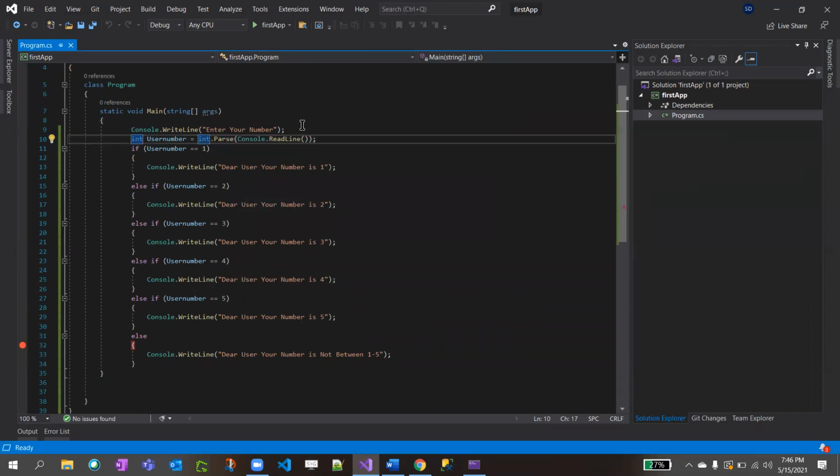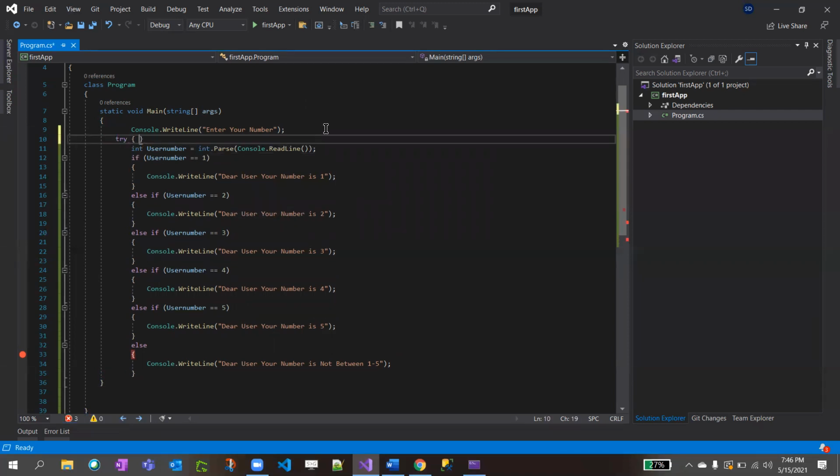Just write it down. Exception handling means handling the exception, which is unhandled. I mean, we don't know what the exact error is. To handle this error, if we are sure that a line might produce an error, what we do is use try. We are just telling it, hey, try my code.